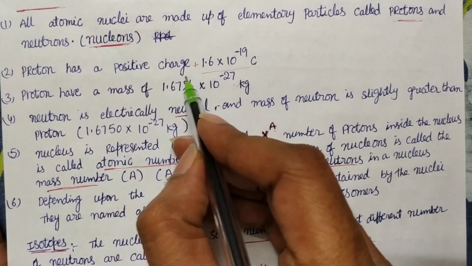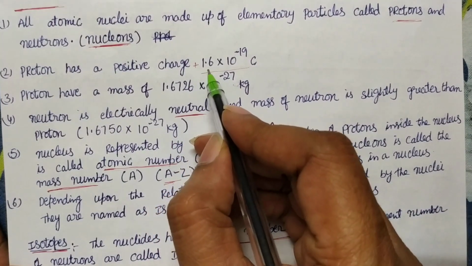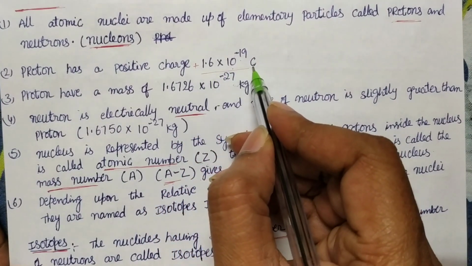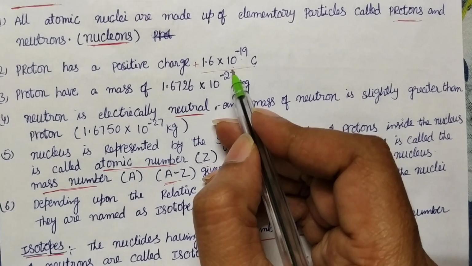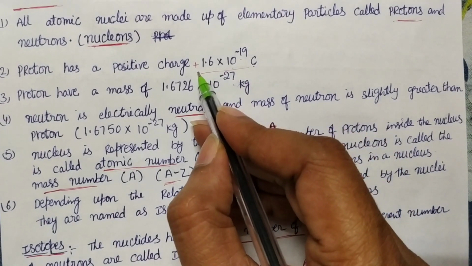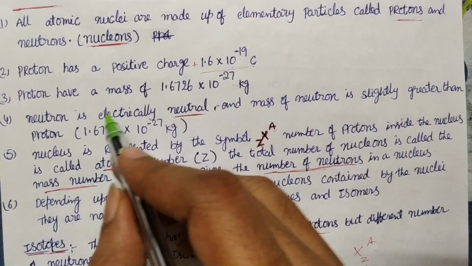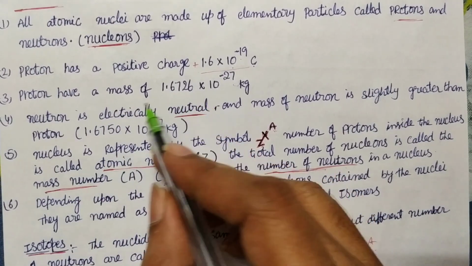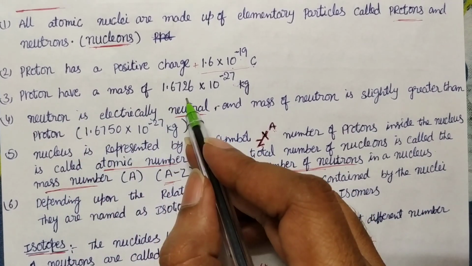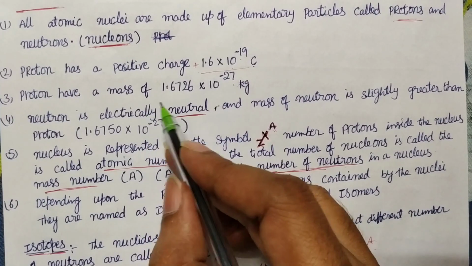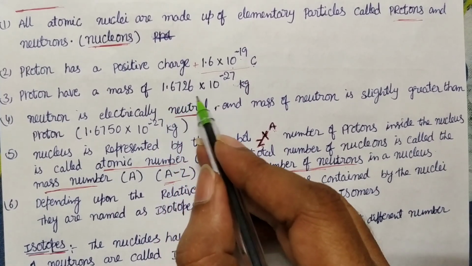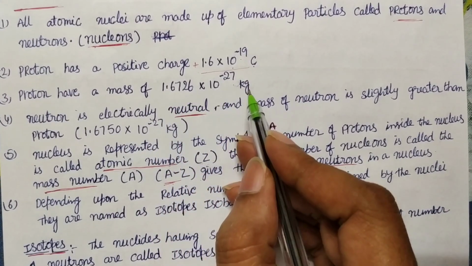Proton has a positive charge of plus 1.6 into 10 power minus 19 coulombs. It's the same amount as the electron, but here it is positive charge, there negative charge. It has a heavier mass when compared to the electron. The mass of the proton is 1.6726 into 10 power minus 27 kg.